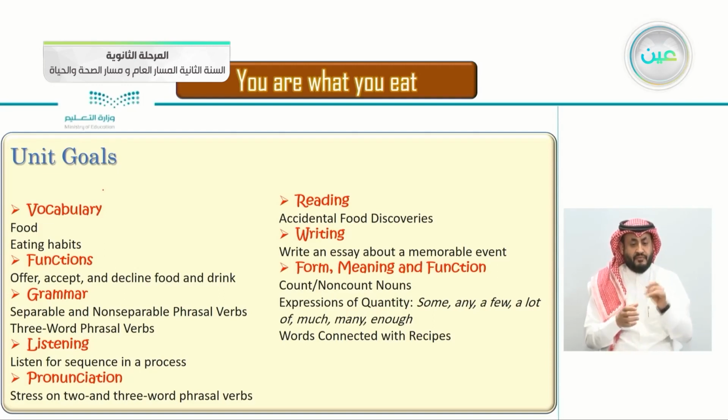This is interesting here. Writing: write an essay about a memorable event. For meaning and function: count and non-count nouns, expressions of quantity: some, any, a few, a lot of, much, many, enough, and words connected with recipes. So all of this we'll be learning in this unit.